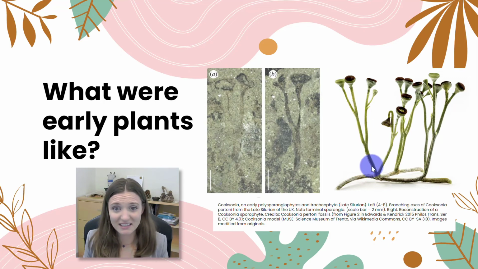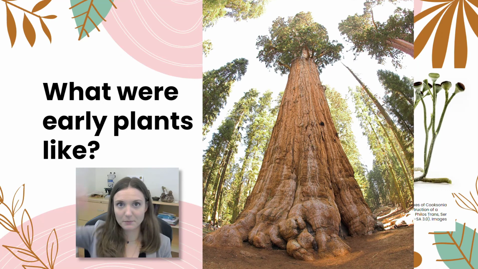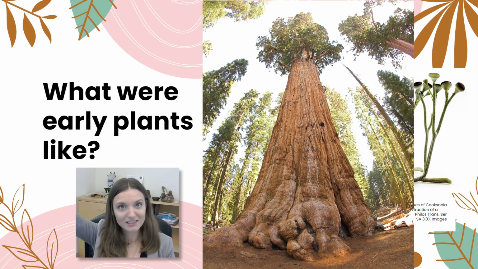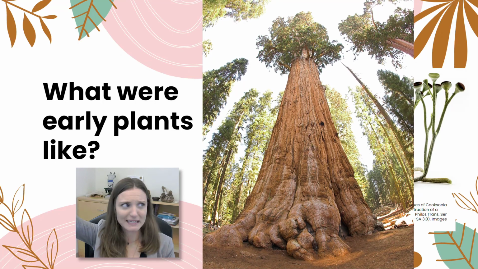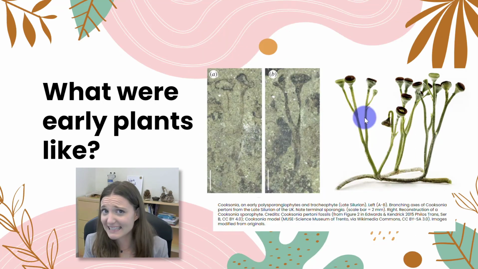We just see these green stems, and these structures up here would have been their sporangia, where they produce their spores. So no roots, no leaves, just green stems where they can photosynthesize, and they're very small because they didn't have any vascular tissue at this point. Vascular tissue is what helps plants stand upright, gives them the structural support to fight against gravity. That did not exist in early plants.